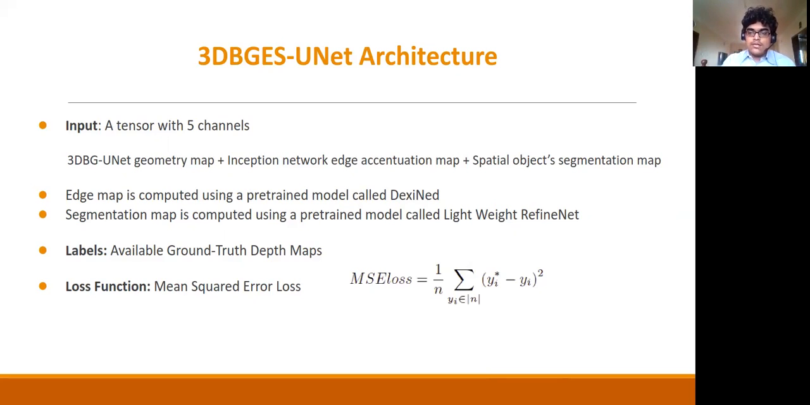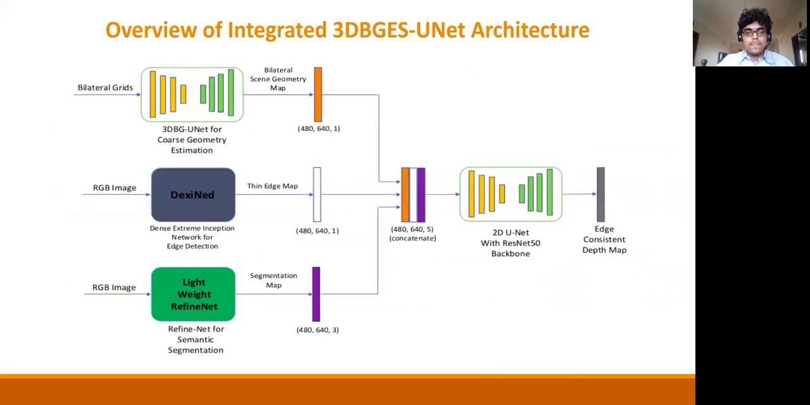We concatenate these and we obtain a tensor which has 5 channels. For the edge map, we used a network called DexiNet, and for the segmentation map, we use a pre-trained model called lightweight RefineNet. The labels here again are the ground truth depth maps. This architecture is a 2D UNet encoder decoder architecture, and it is not 3D as the earlier architecture was. Here again, we use mean squared error loss to train the model.